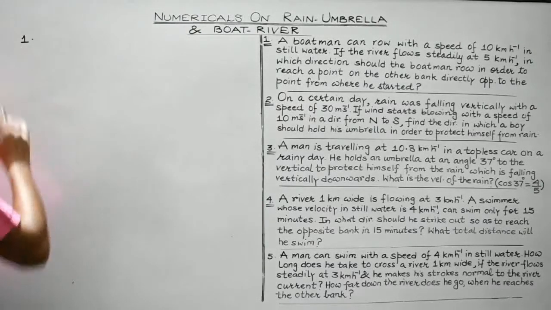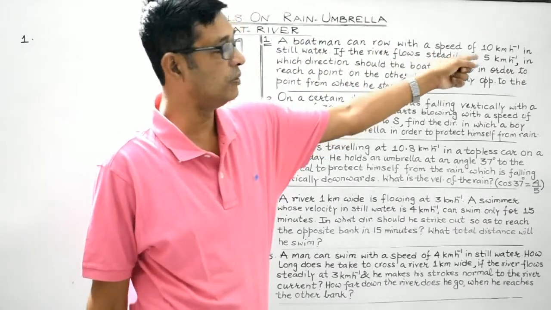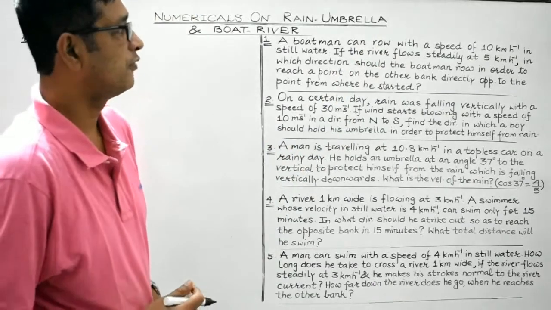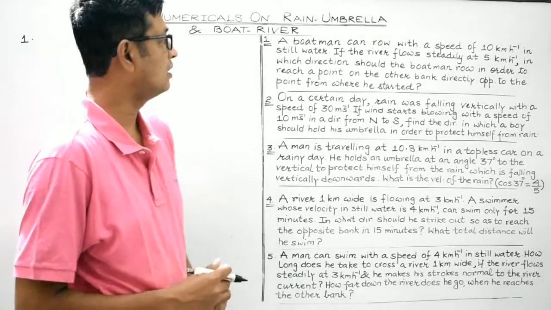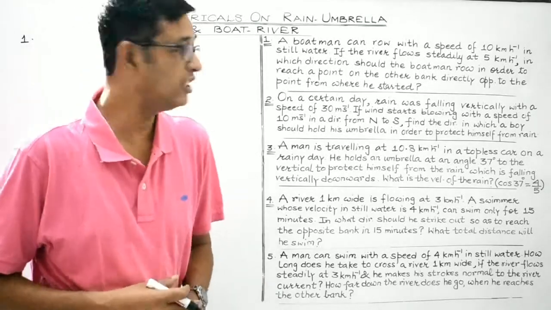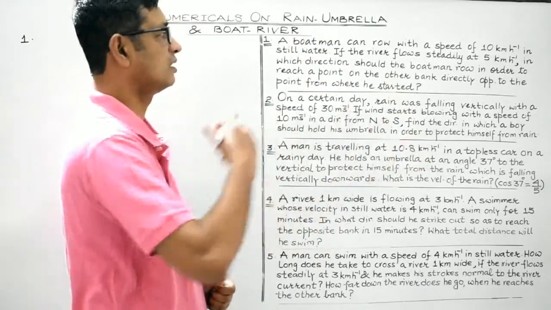First question is, a boatman can row with a speed of 10 km per hour in still water. If the river flows steadily at 5 km per hour, in which direction should the boatman row in order to reach a point directly opposite on the other side?